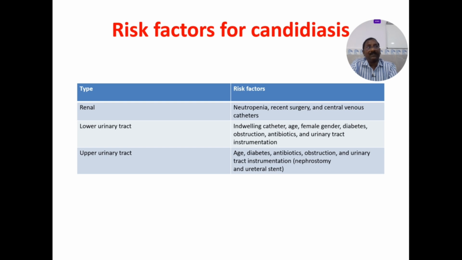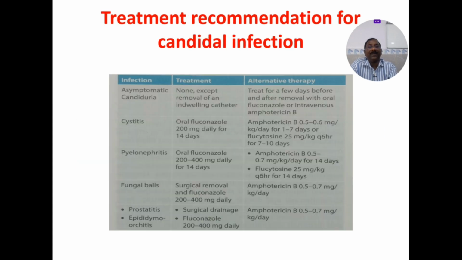See the uncomplicated UTI drugs. Risk factors for your candidiasis, fungal infections. So the renal risk factors are neutropenia, recent surgery, and central venous catheters. For lower urinary tract, catheter, age, female, diabetes, obstruction, antibiotics, or instrumentation are the reasons for your candidiasis in the lower urinary tract. Upper urinary tract, again age, that means mostly elderly, more poorly controlled diabetes, more antibiotics or antibiotic resistance, or anatomical obstructions, or urinary tract instrumentations lead to upper urinary tract candidiasis.